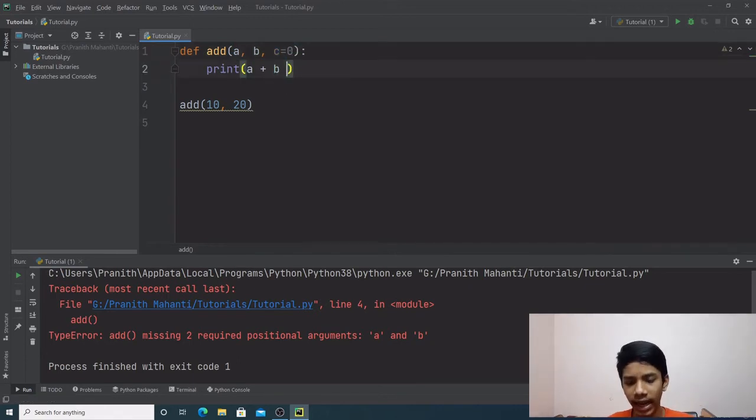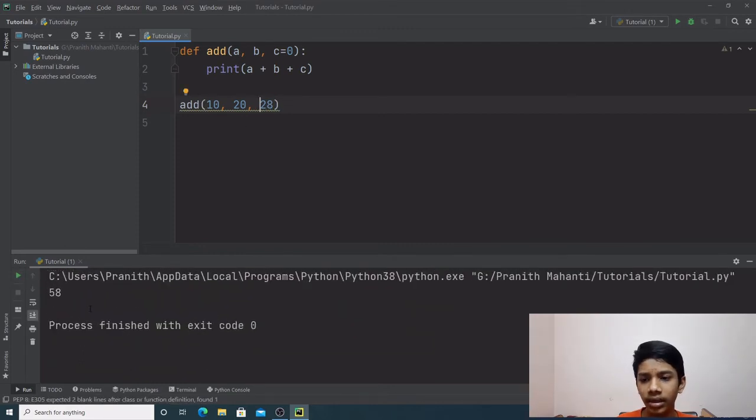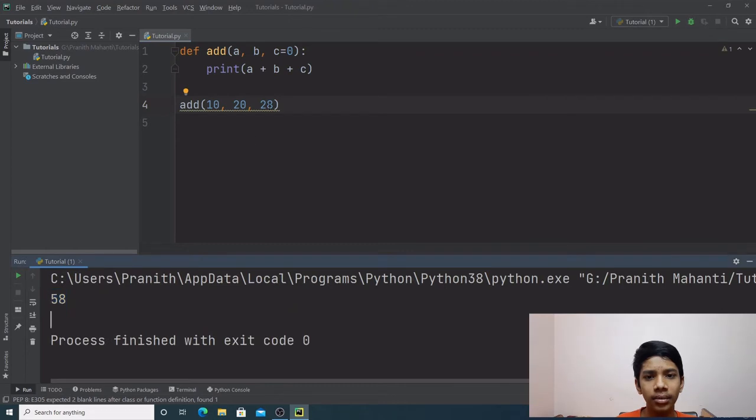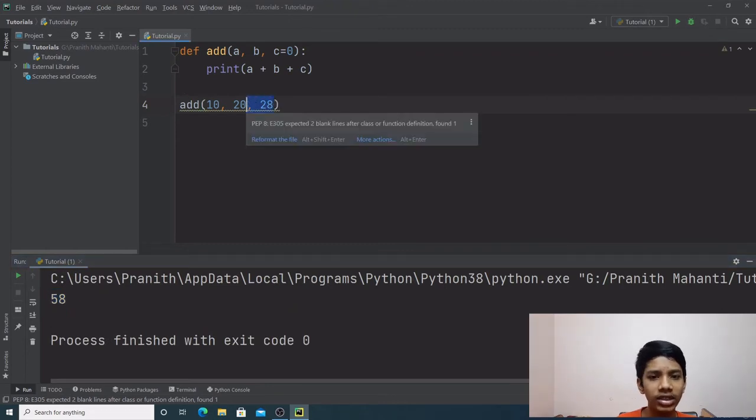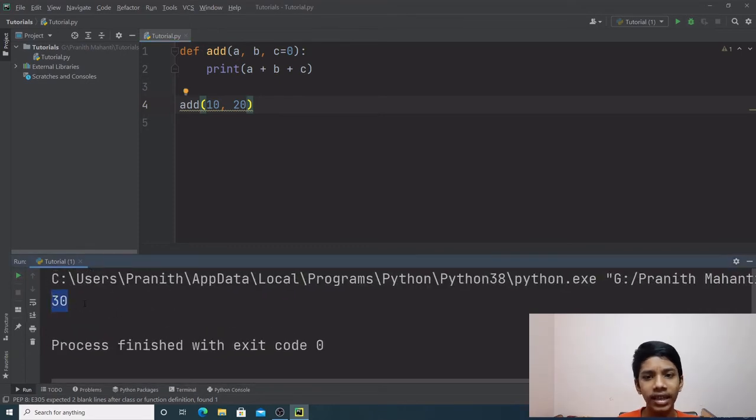Now let's quickly add it in here, and we can add a new argument. Now if we run the program, we get the result. But even if there's no argument for C, as you can see, we get the result and not an error. That's because we have given the default value. And since we haven't mentioned any value while calling the function, it takes the default value. Simple, right?